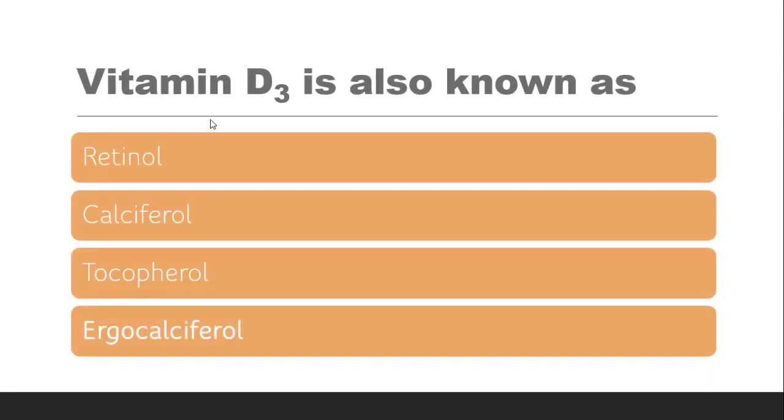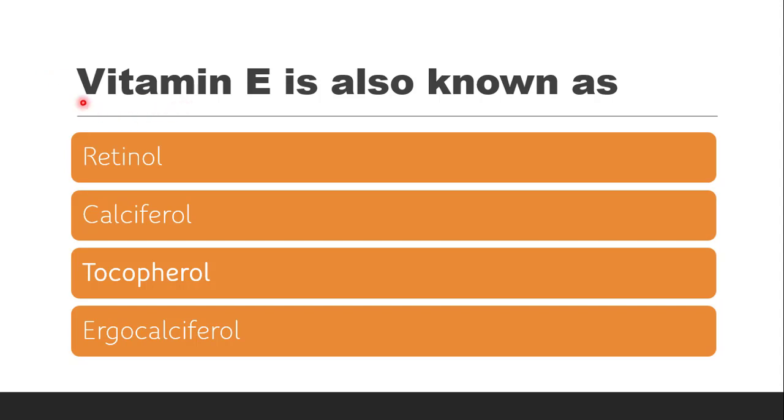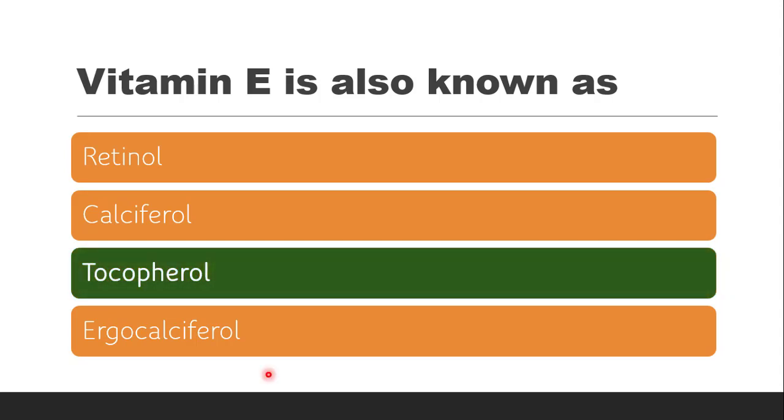Next question is vitamin D3 is also known as, whether it is known as retinol, calciferol, tocopherol, or ergocalciferol. The correct answer is it is ergocalciferol. D2 is calciferol, D3 is ergocalciferol. Next question is vitamin E is also known as, whether it is retinol, calciferol, tocopherol, or ergocalciferol. The correct answer is it is tocopherol.